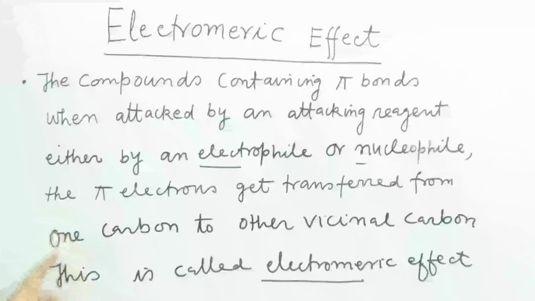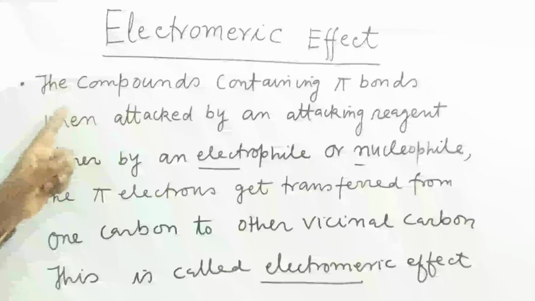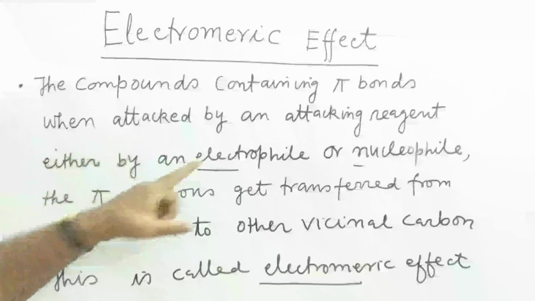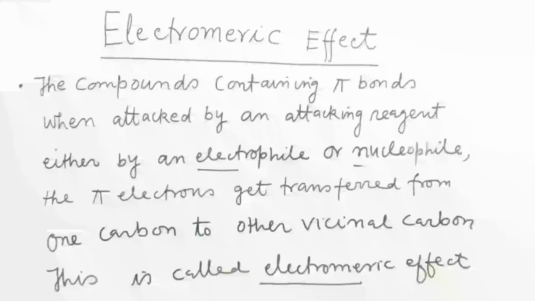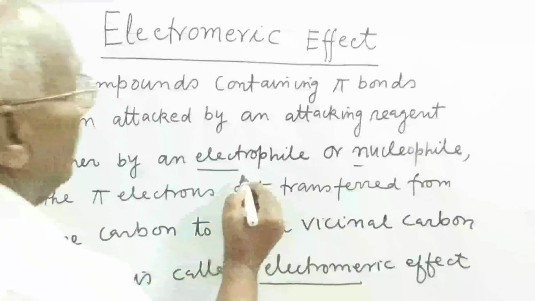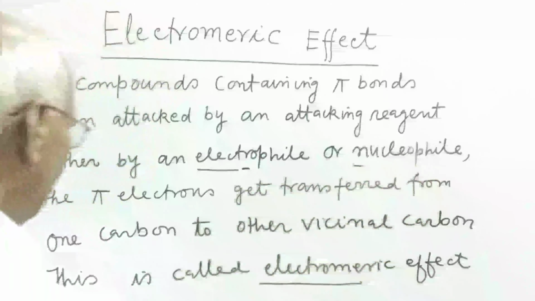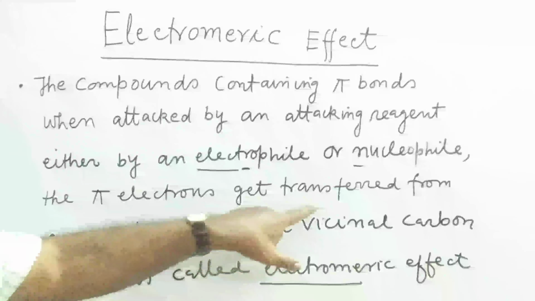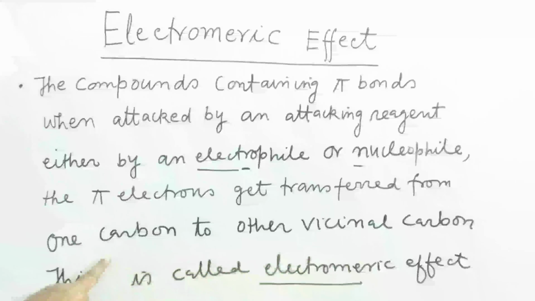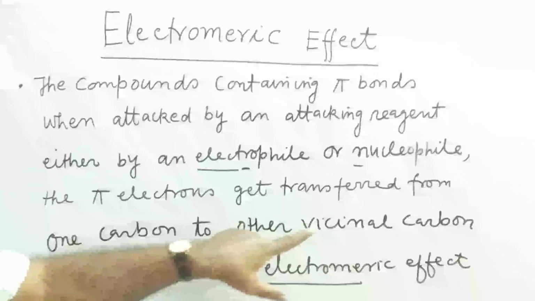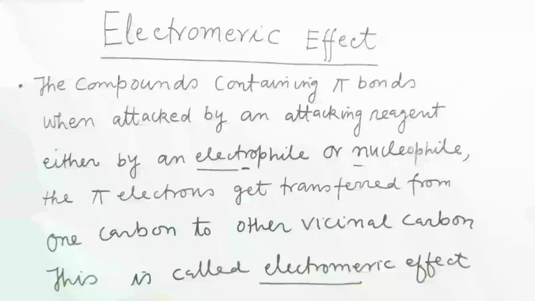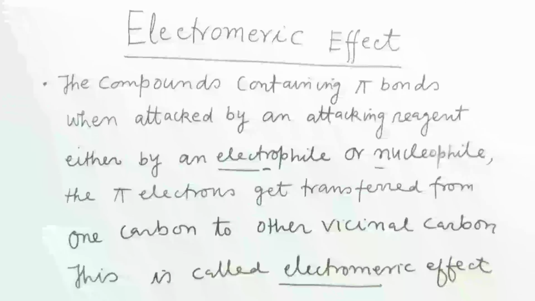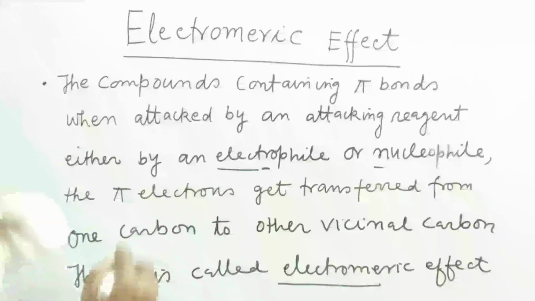The compounds containing pi bonds, when attacked by an attacking reagent, either by an electrophile or nucleophile, the pi electrons get transferred from one carbon to other vicinal carbon. This is called as electromeric effect. So electromeric effect is transfer of pi electron.